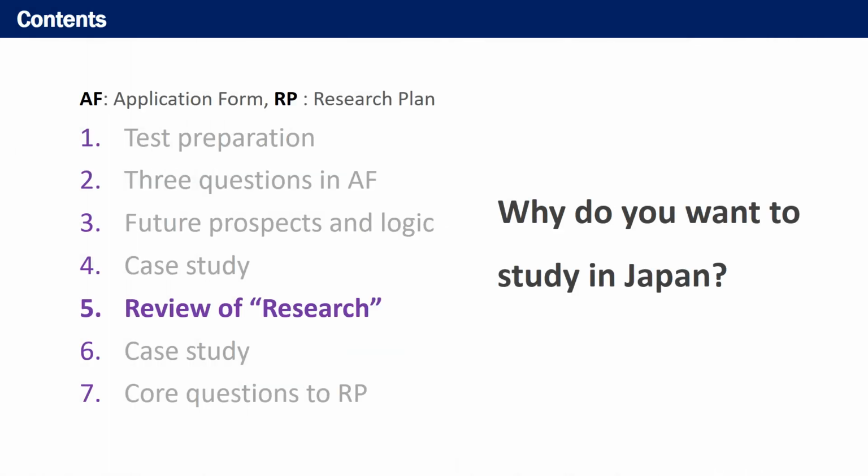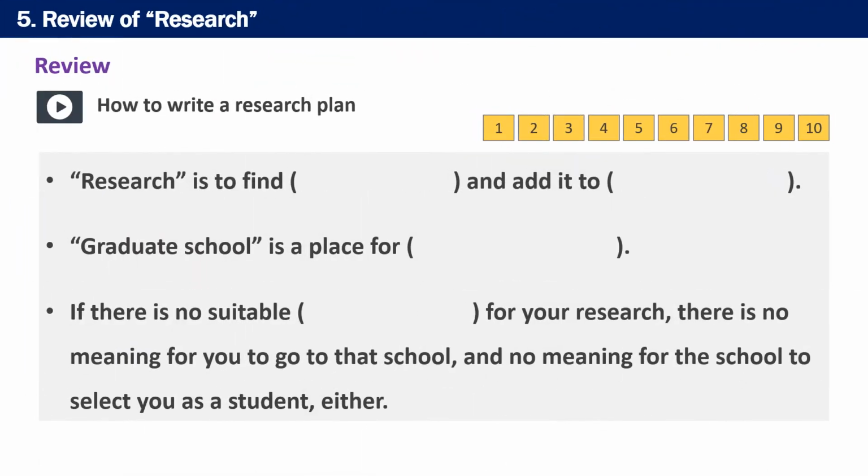This section 5 will talk about your research, but not academic matters. Why do you want to study in Japan? Unfortunately, we often see many applicants who are not good at answering this question. At first, this is a review of the video, How to Write a Research Plan. Think of the words that would go in the parentheses below. If you don't understand it, it is recommended that you watch the video again. I'll give you 10 seconds to answer.